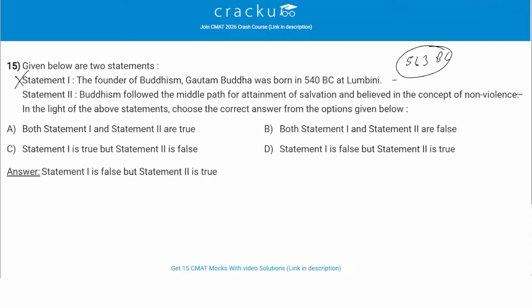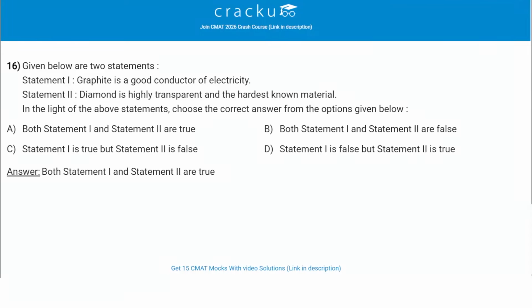Then statement 2 is saying Buddhism followed the middle path for attainment of salvation and believed in the concept of non-violence. So this is true. Buddhism emphasizes the middle path, which is Madhyam Marg, avoiding extreme asceticism and indulgence. It also strongly advocates ahimsa and non-violence as a core ethical principle. So we can say statement 1 is false and statement 2 is true, and therefore option D is the correct answer.